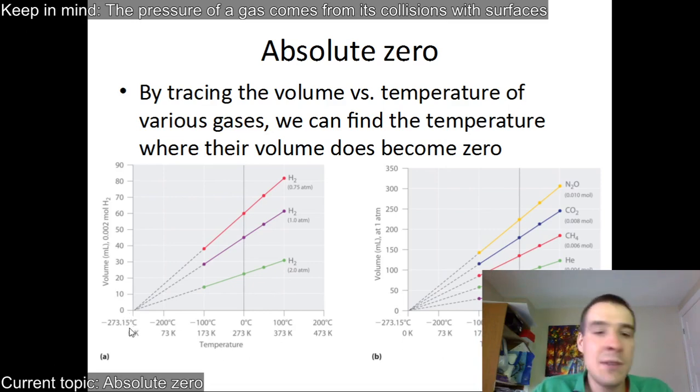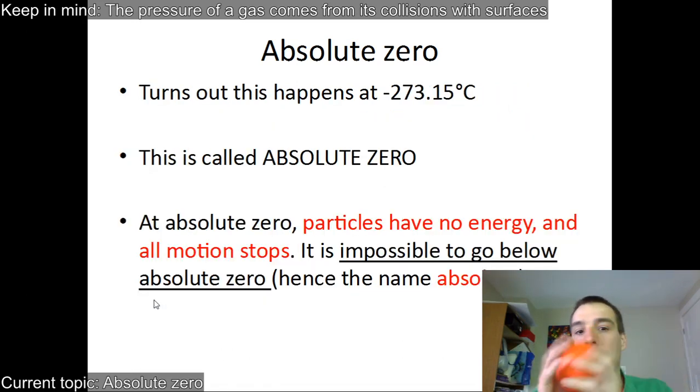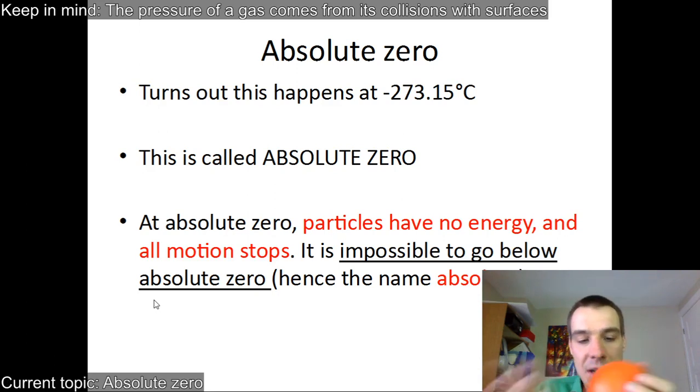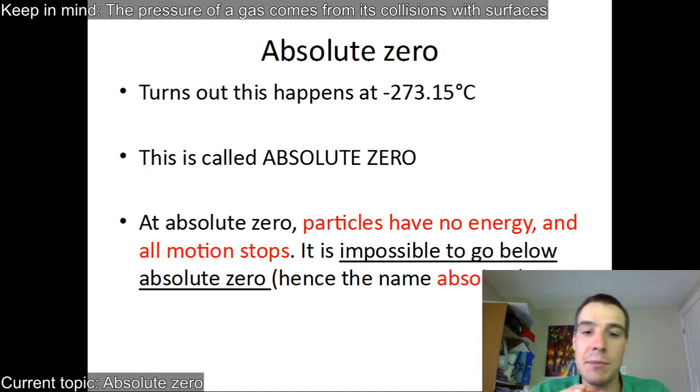It's at minus 273.15 degrees Celsius. This is what we call absolute zero because it's 0 volume. And remember that the volume comes from the movement of particles. So absolute zero is the place where particles will have no energy and all molecule motion will stop. Hence no volume, because the gas won't be moving to make any pressure on the balloon.